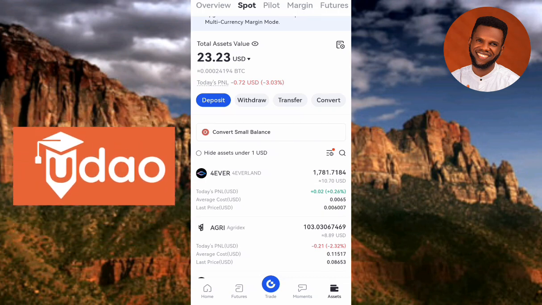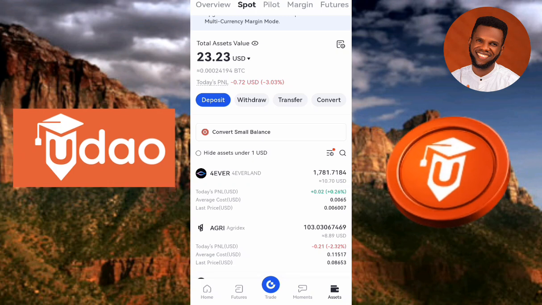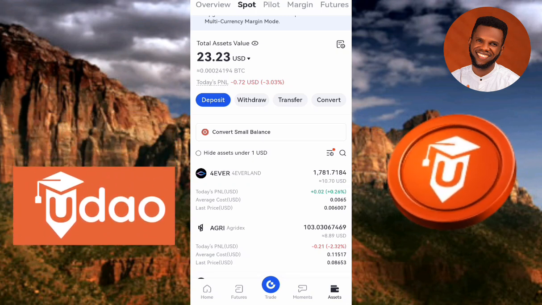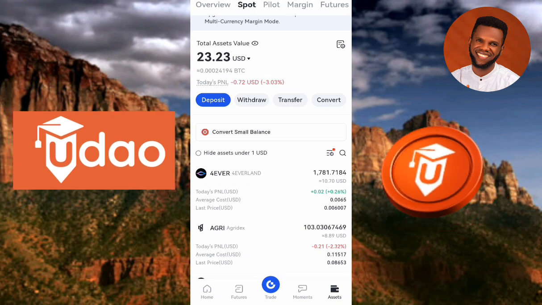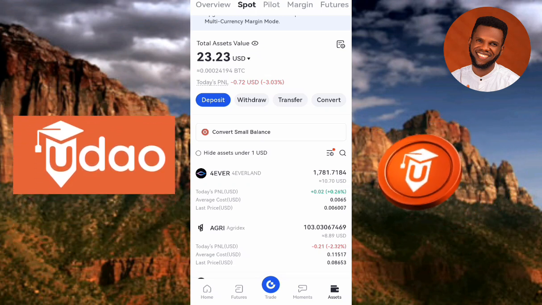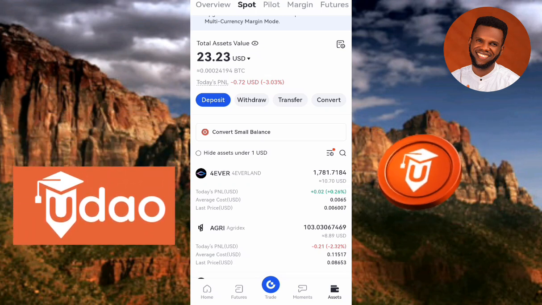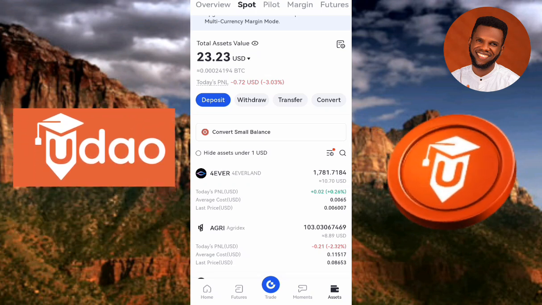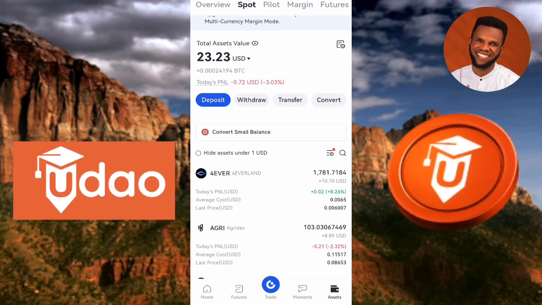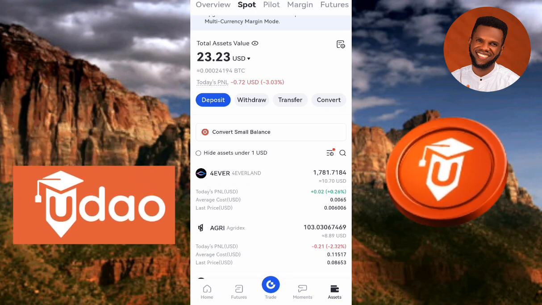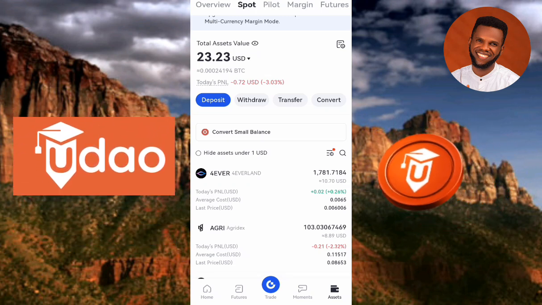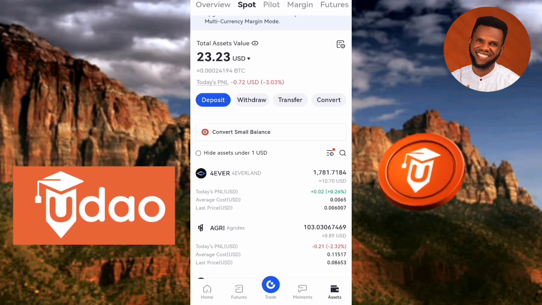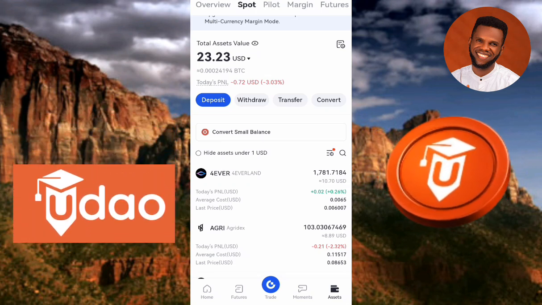So guys, now I've been able to show you this UDAO platform, which is an AI-driven education, tech, and recruitment platform on the Web3. So if you actually want to learn new skills, this is a new platform that you have to get registered on. You have to create an account, and also if you want to sell your courses, if you want to tutor, if you want to instruct people on how to develop new skills that will actually shape the future of tomorrow, then this platform is for you. And also if you're an organization that is looking for skilled people who actually have the skills to do your job for you, then this platform is for you.